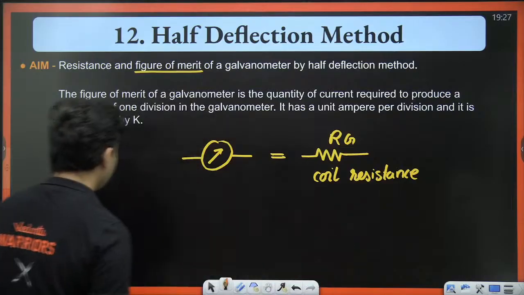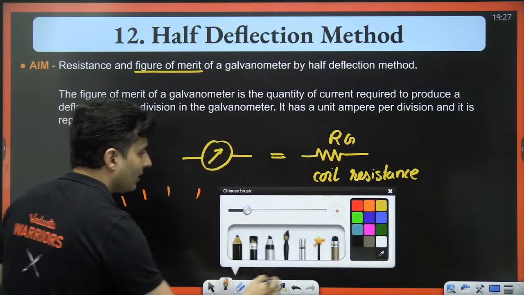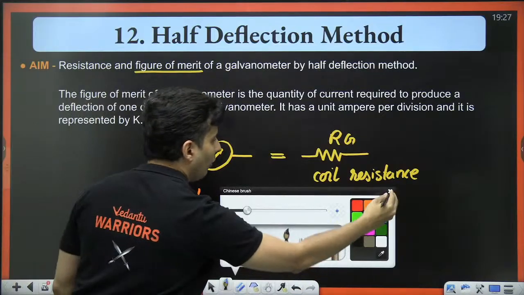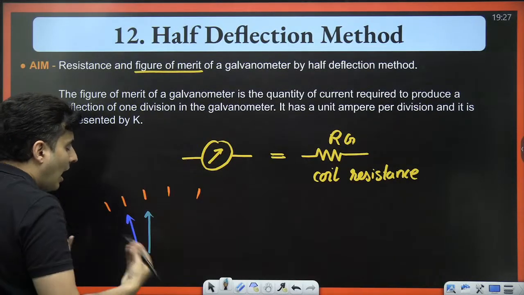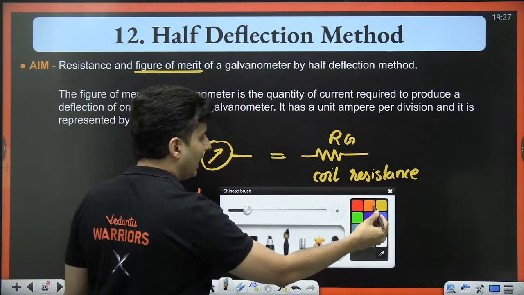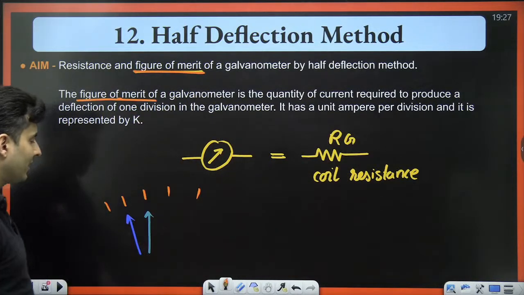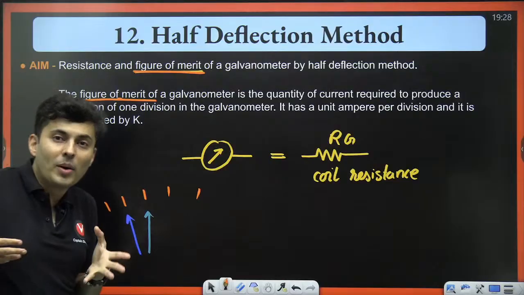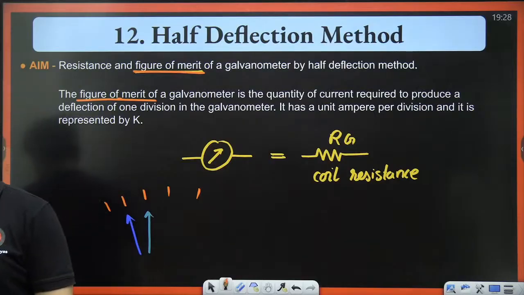Remember, the galvanometer scale has some divisions on it. If previously the arrow mark was here, now you want to shift the needle to here. To create this shift, how much extra current do you need? That is called your figure of merit. So from one division to the next division, to change the needle's position, how much more current you need is called the figure of merit. Understood? Clear? Great.